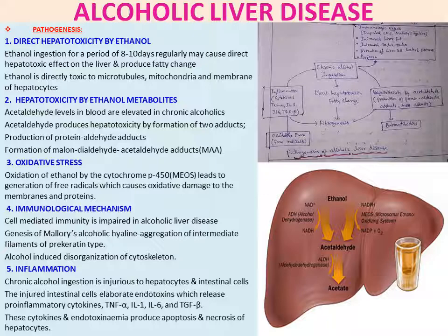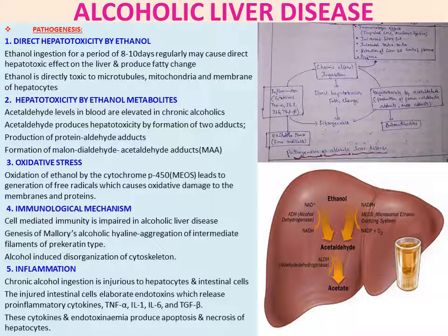Then immunological mechanism. Cell mediated immunity is impaired in alcoholic liver disease. Genesis of Mallory's alcoholic hyaline: aggregation of intermediate filaments of pre-keratin type. So here you can see the cell mediated immunity is impaired in the alcoholic liver disease, and formation of Mallory's alcoholic hyaline, aggregation of intermediate filaments of pre-keratin type.